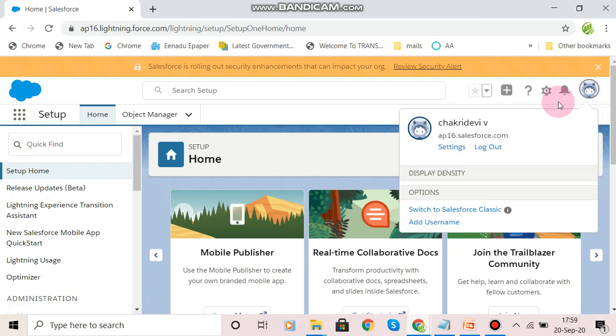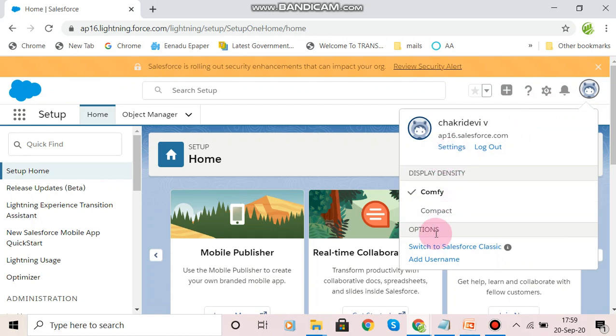If you want to go to Classic, click on Switch to Salesforce Classic. These are the settings, where we can set our password length and expiry time, in the user settings.